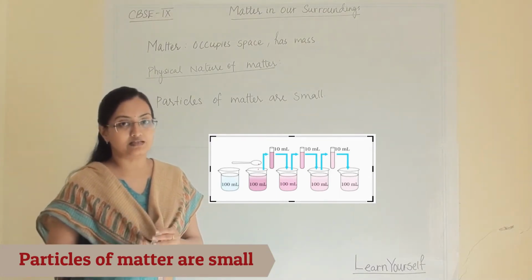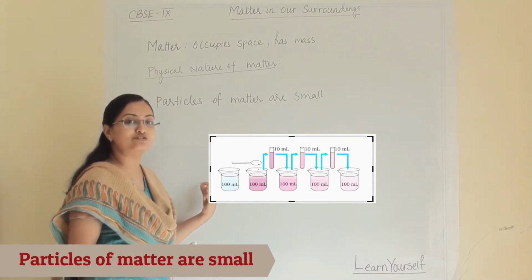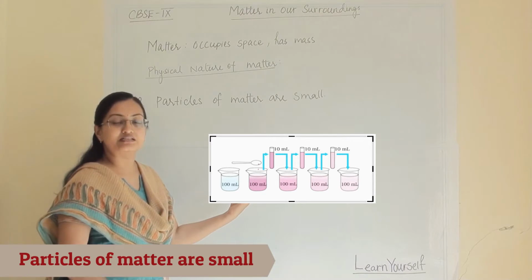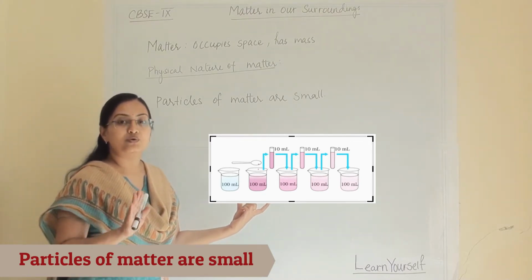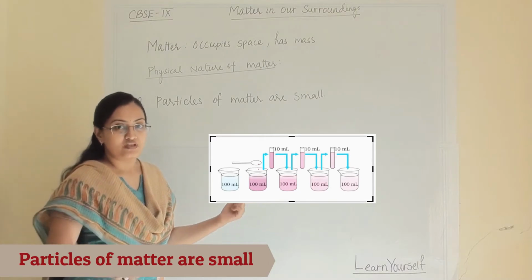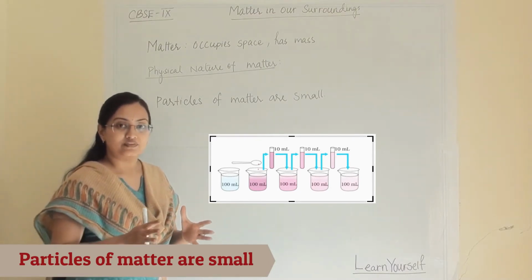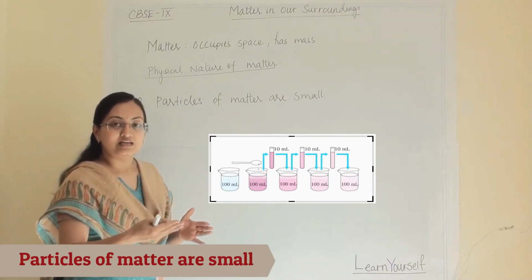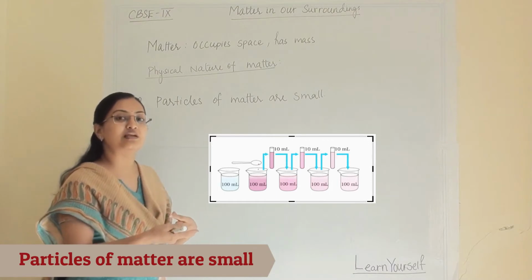Now from that I am taking 10 ml of solution and adding it to another beaker containing 100 ml of water without any solute. Whenever I add that, it imparts some color. It will be least pink compared to the first beaker, but it will impart a color.